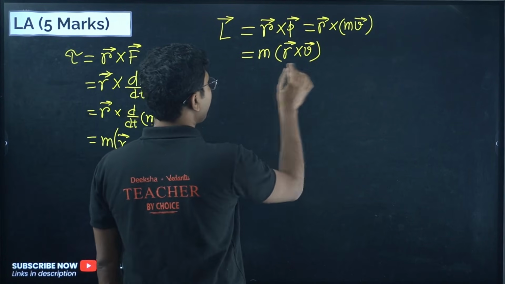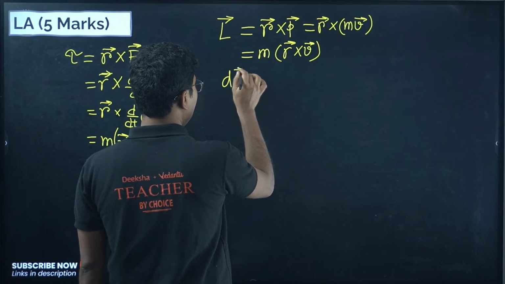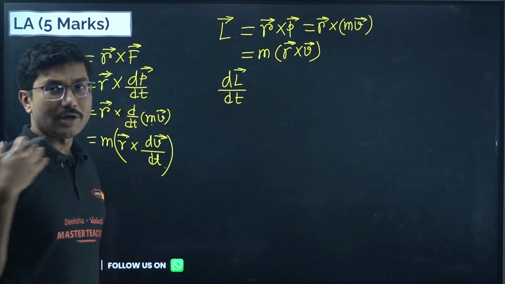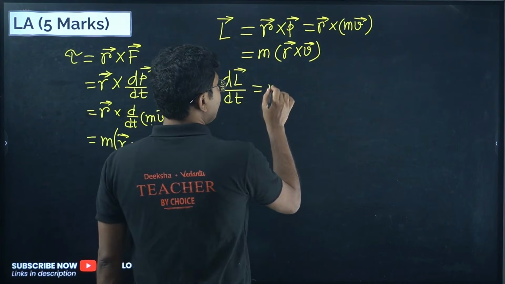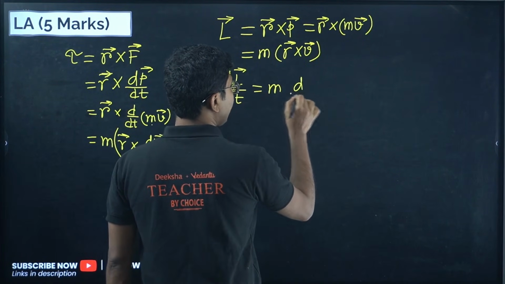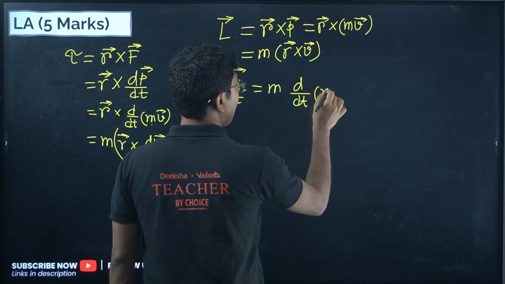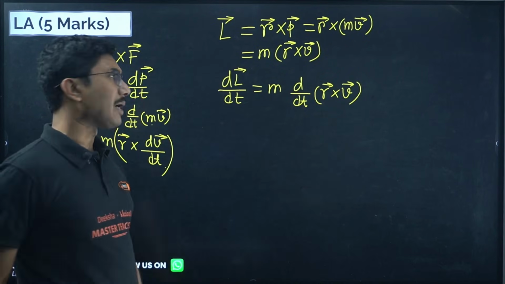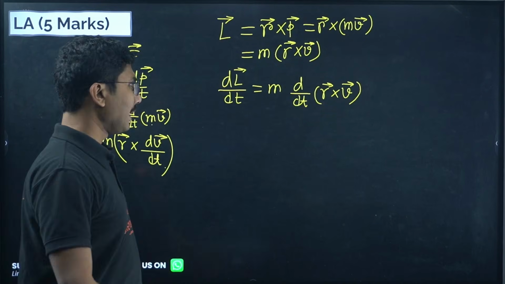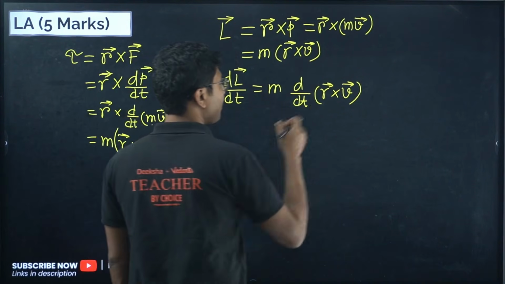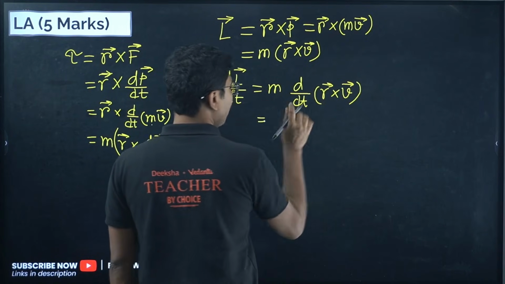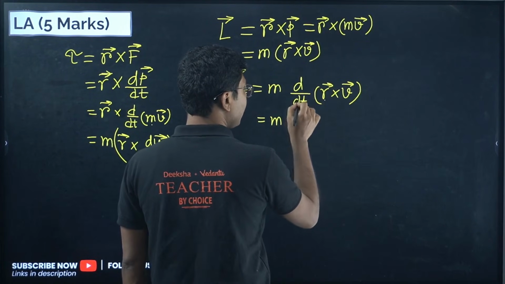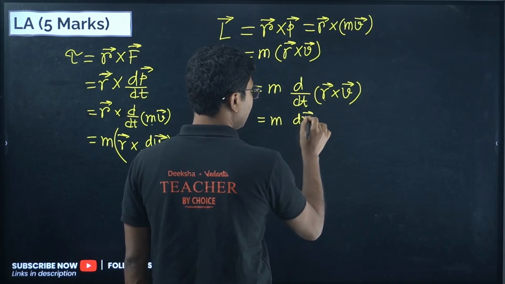Now we have to differentiate both sides here. So dL by dt. Everything you have to know over here. So m is constant, d/dt of R cross V. Here we have to do differentiation by parts. You may not be aware of this, but anyway I will teach you. First, you have to keep one thing constant. Whatever is there on the right hand side, we keep constant, and we differentiate the first term. So dr vector by dt